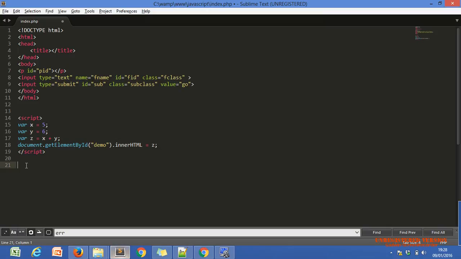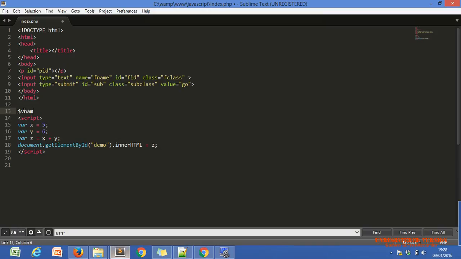Var is used to declare a variable in JavaScript. Why do we use var? To declare a variable. How do we declare a variable in PHP? Dollar symbol and variable name, and directly assign any value.